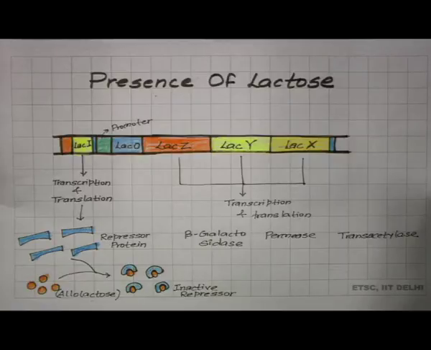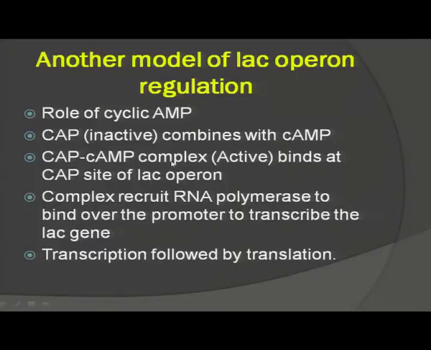Here is another model of regulating the Lac Operon, which involves the role of cyclic AMP. Cyclic AMP means cyclic adenosine monophosphate. CAP, that is catabolite activator protein, which is inactive in nature, will combine with cyclic AMP.